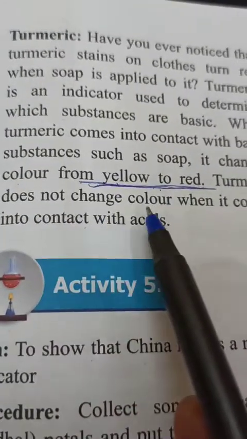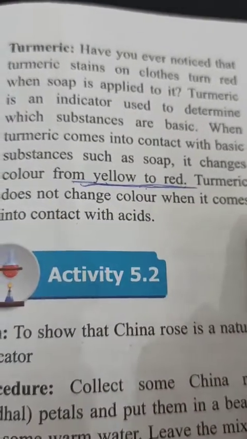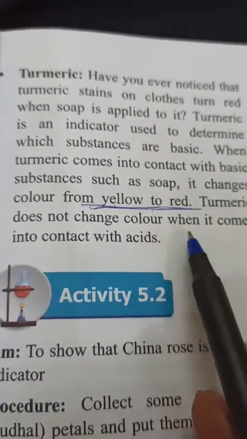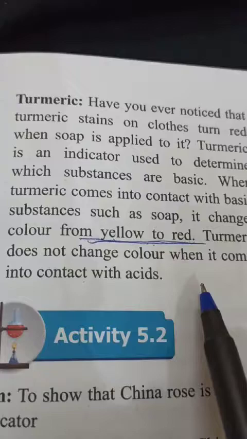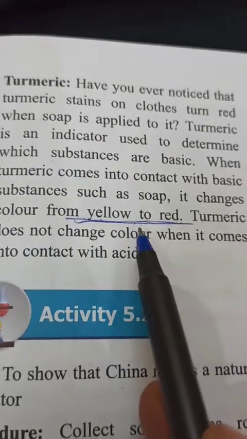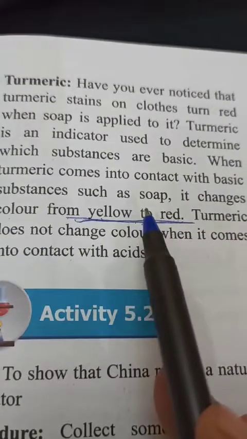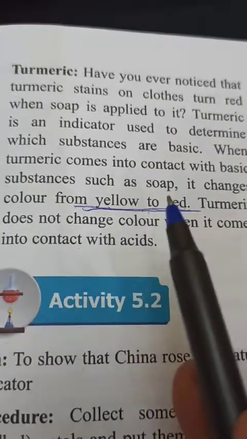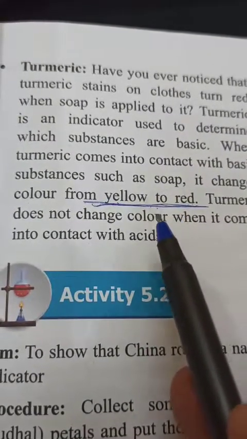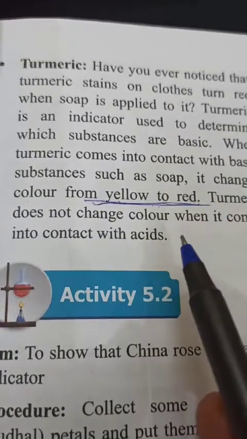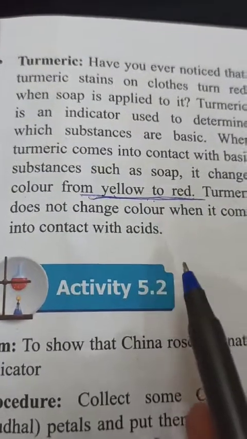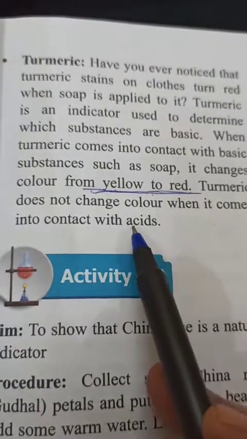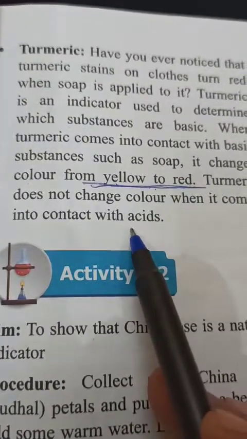Turmeric does not change color when it comes into contact with acids. Means turmeric has no effect on acids. That's why we use turmeric only to detect bases. So if at any time the color changes on contact with anything where turmeric is present, then you can easily understand that the substance is basic in nature.